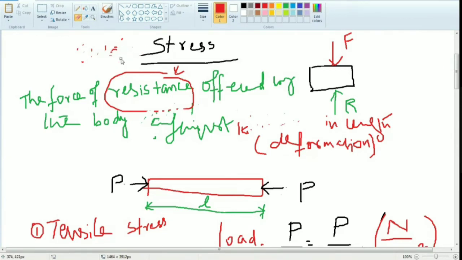Just note that down. If you understand the subject properly, the subject becomes very easy. The force of resistance offered by the body against decrease in length. Decrease in length is nothing but deformation.